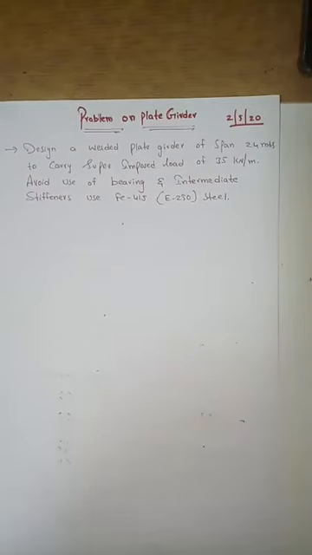Based on the load, you should start analyzing the beam, and find what is the maximum shear force and what is the maximum bending moment. Based on that, you have to select your elements. What are the elements in a plate girder? Flange is an element, web is also an element, because here nothing you're going to take from the steel table, right? The economical depth of the section, width of the flanges, depth of the web, everything you have to design on your own. That is how the plate girder design is very crucial.